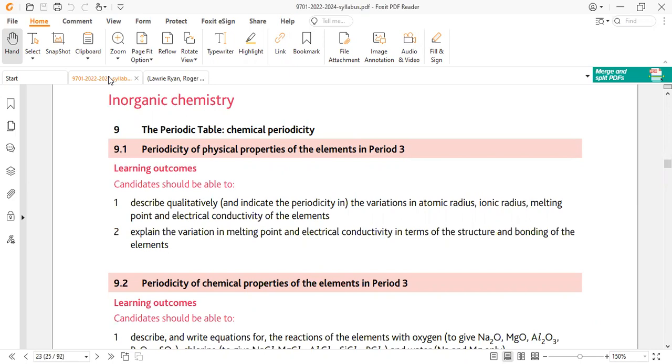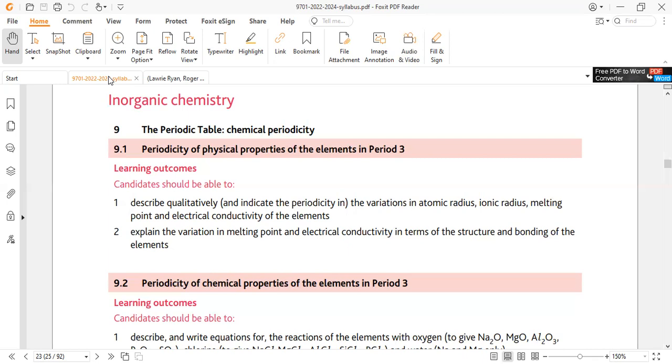First, the introduction and some physical and chemical properties of the periodic table elements. Then group 2, second, group 17, third, and nitrogen, sulfur, fourth. So basically four major portions in the inorganic section. First is the periodic table, second is group 2, third is group 7 or 17, called halogens, and fourth is nitrogen and sulfur. This whole packet of chapters contains a lot of things that have to be remembered or learned.